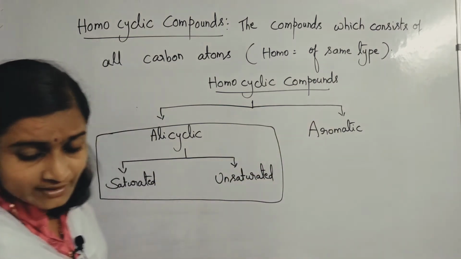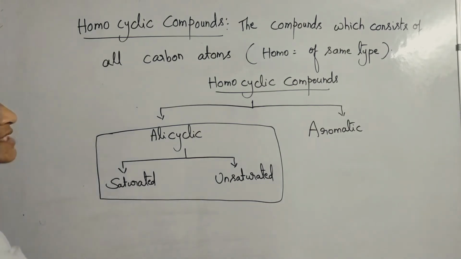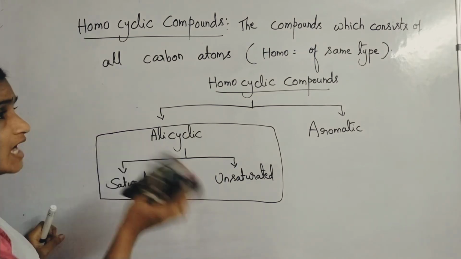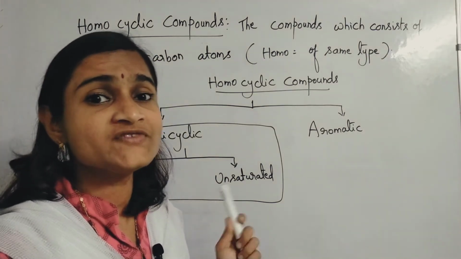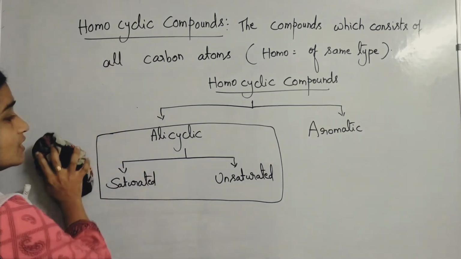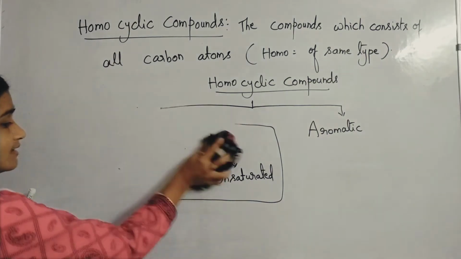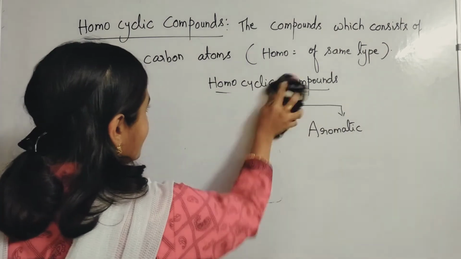Please understand carefully: homocyclic compounds consist of all carbon atoms, homo meaning atoms of the same type.